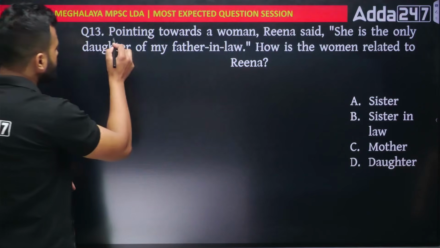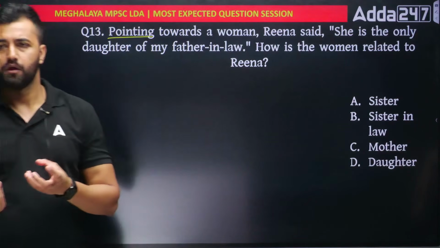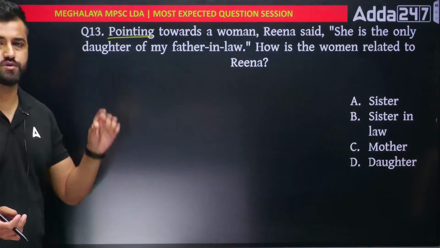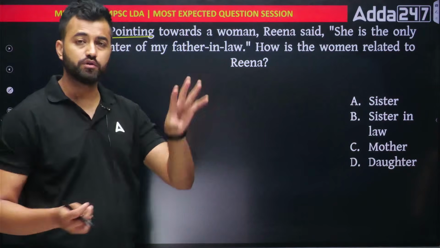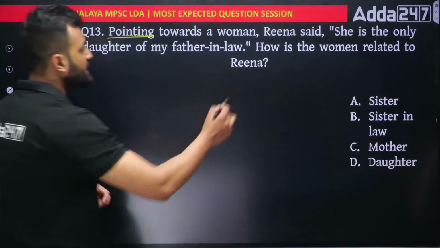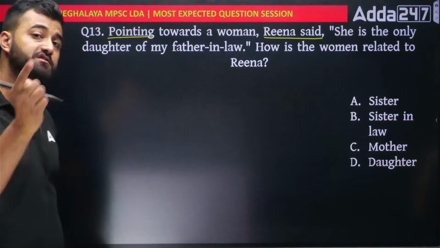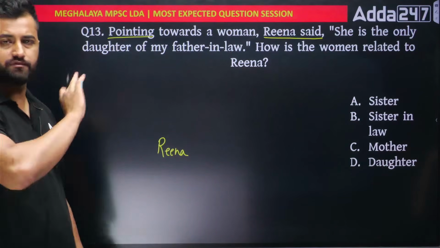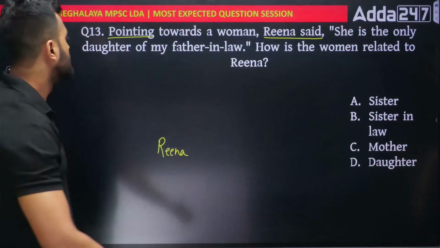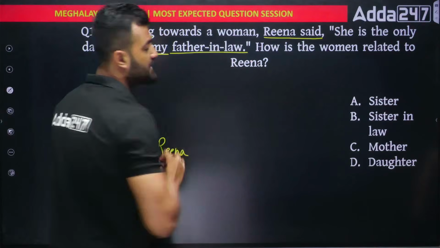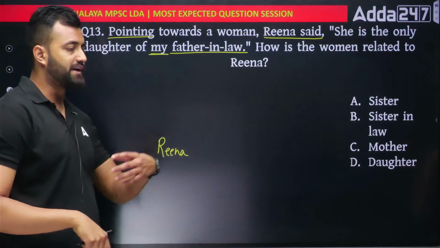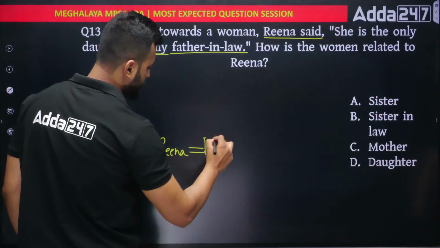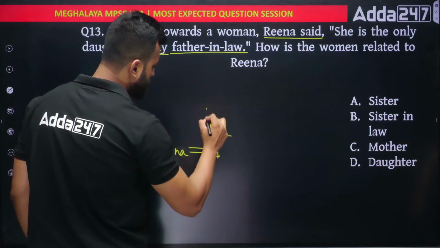Whenever you see words like pointing, introducing, pointing to a picture, pointing towards a woman, Reena said, such questions, always look for who is the one who is speaking. Here, Reena is speaking. Reena said means Reena is speaking. So always bring that person first. After you bring Reena, you don't have to see anything else. Directly see my word. Where is my word? Here. My father-in-law they have given. Who is the father-in-law? My wife's father would be my father-in-law. So Reena will have a husband and her husband's father will be her father-in-law.